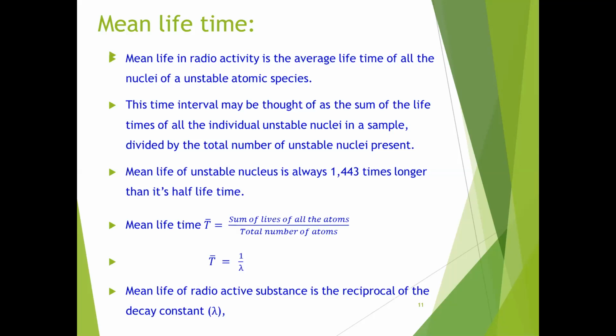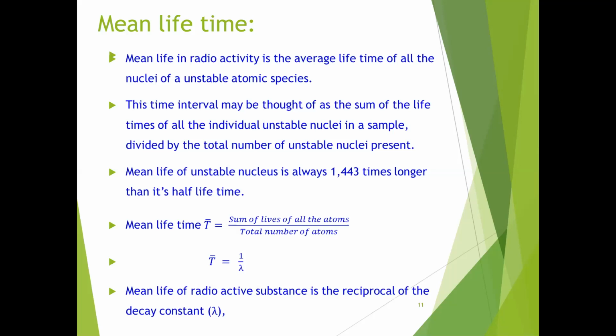This time interval may be thought of as the sum of the lifetimes of all individual unstable nuclei in the sample divided by the total number of unstable nuclei present in the sample. So if you take the sum of the lives of all atoms and divide by the total number of atoms, it is called the mean life.